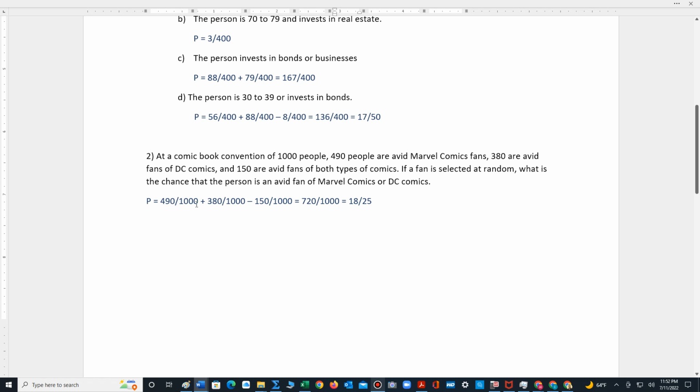So the chance of picking a Marvel fan is 490 out of 1,000. The chance of selecting a DC fan is 380 out of 1,000. But we don't want to double count the fans of both. So minus the 150 out of 1,000. That's going to be 720 out of 1,000, which reduces to 18 out of 25.